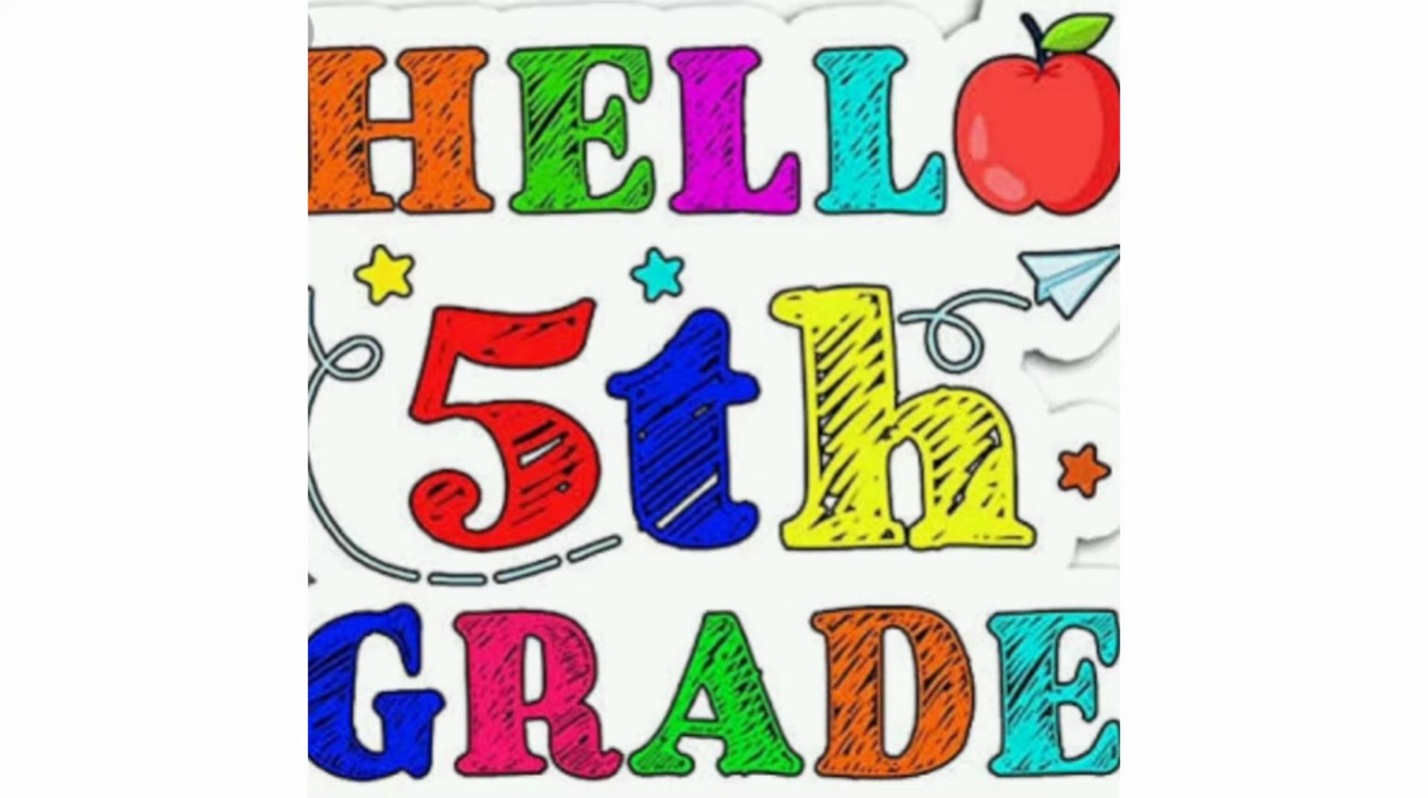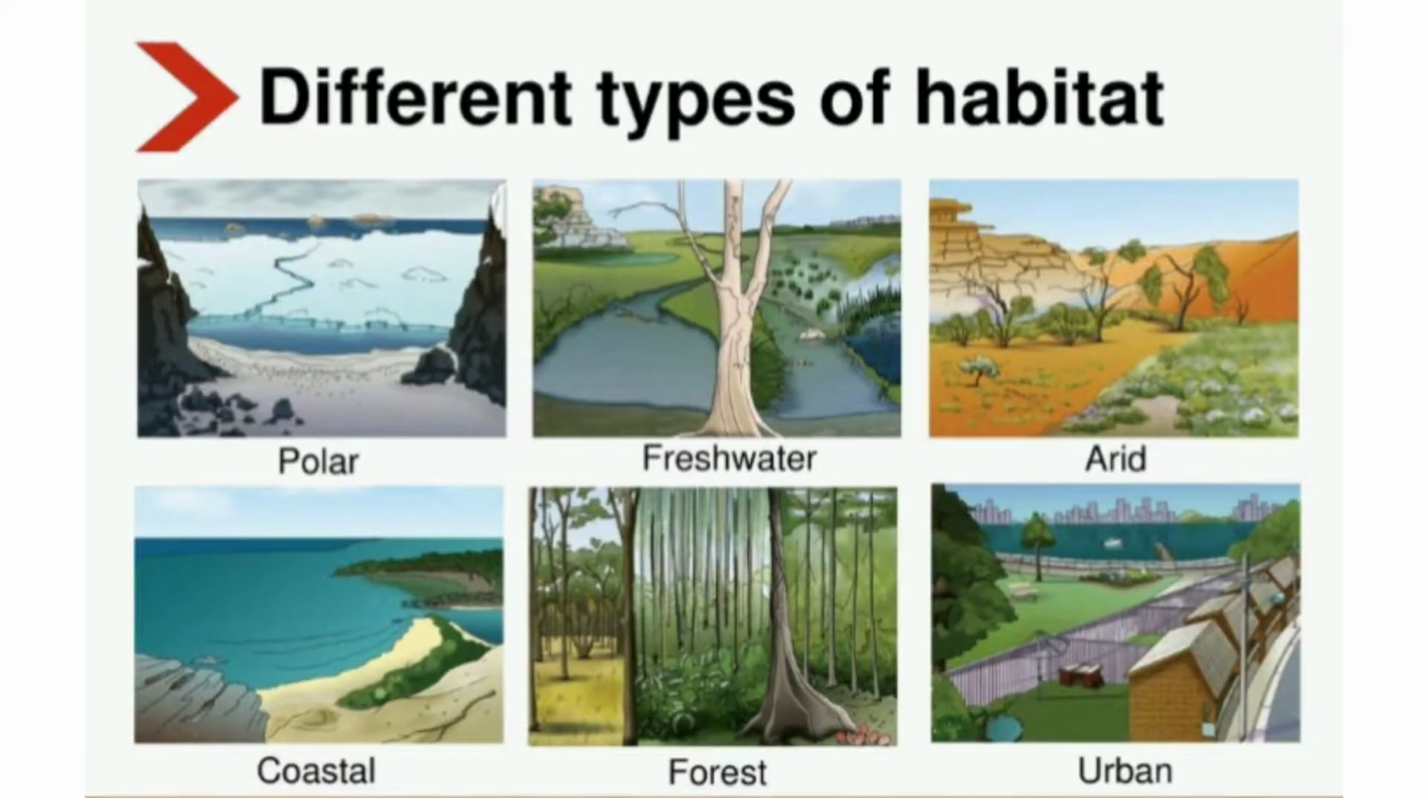In which topic did we learn in the last class? Different types of habitats. These are grasslands, rainforest and mountains. Yes? Okay. Have you completed your homework?